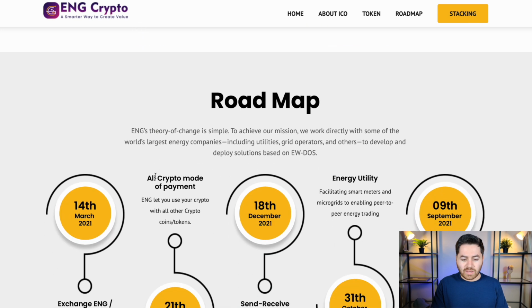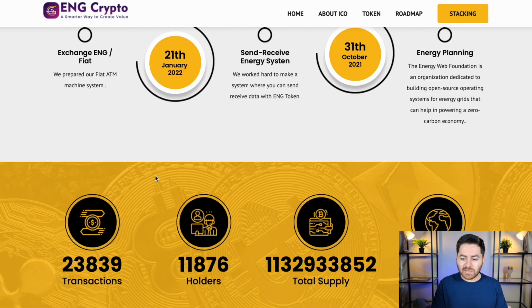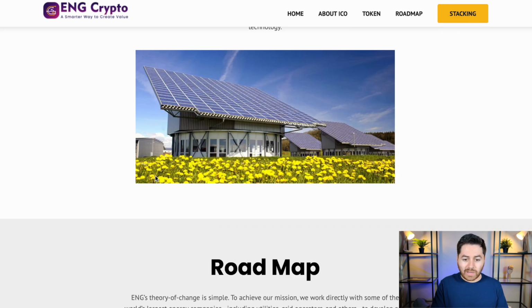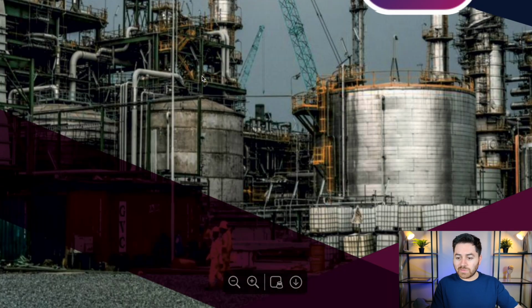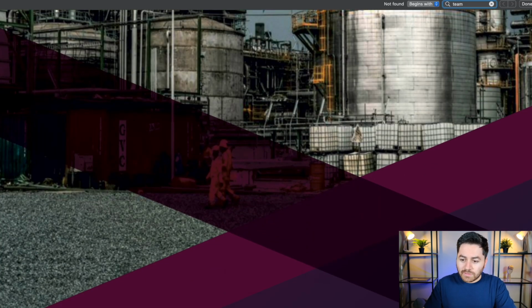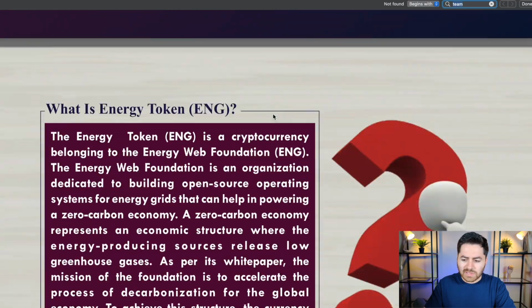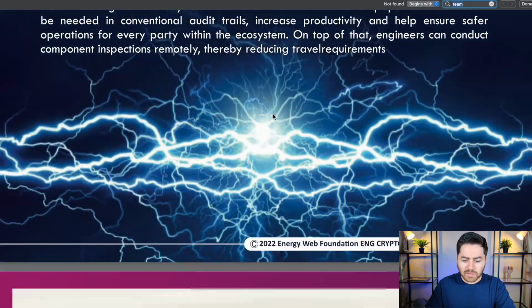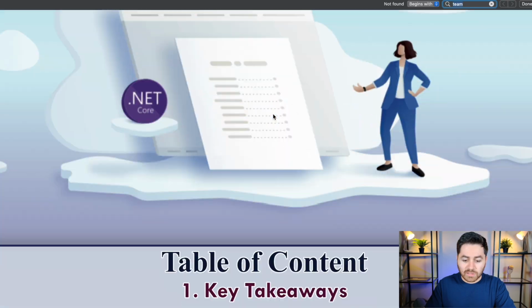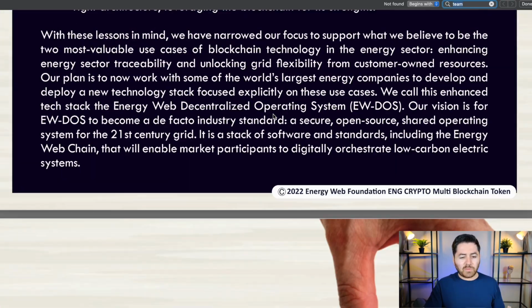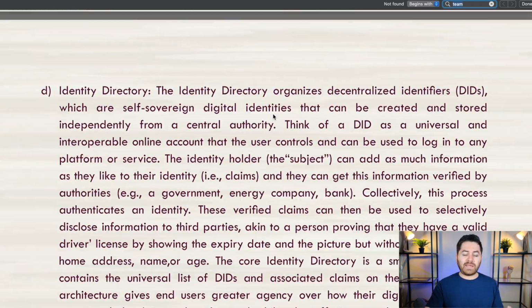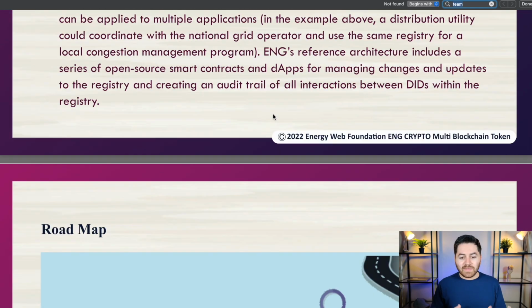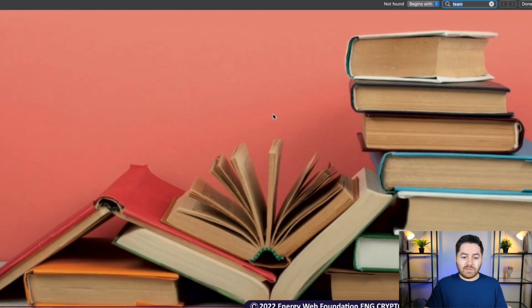Generally, and here we do not see any team. So I'm just going to go back and click on the white paper and see if we can find a team within this white paper. I'm just going to give it a search here. So yep, we do not see any team even mentioned in their white paper. Now this is already giving me red flags, because not having a team behind the crypto project, kind of hiding behind it, is definitely not a good idea. That's definitely not a good indication.